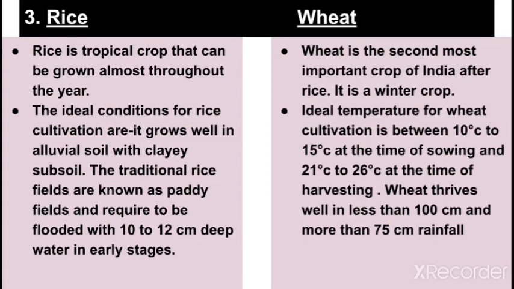In the second point, in wheat you will write, the ideal temperature for wheat cultivation is between 10 degrees Celsius to 15 degrees Celsius at the time of sowing and 21 degrees Celsius to 26 degrees Celsius at the time of harvesting. Wheat thrives well in less than 100 centimeter and more than 75 centimeter rainfall.